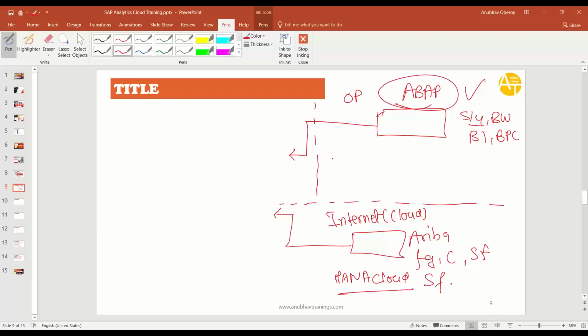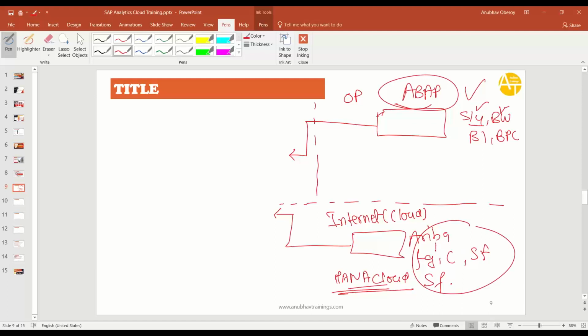Coming to the exact thing, what we are going to see, we will learn S4, BW, all the ABAP based systems basically, and also HANA Cloud for the cloud connection. But these systems I don't have with me, unfortunately, so I can't show that. However, I will show you building stories.